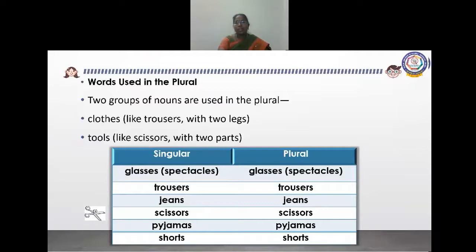Singular and plural forms will be the same for these nouns. Glasses or spectacles. Trousers, trousers. Jeans, jeans. Scissors, scissors. Pyjamas, pyjamas. Shorts, shorts. It remains the same, no?